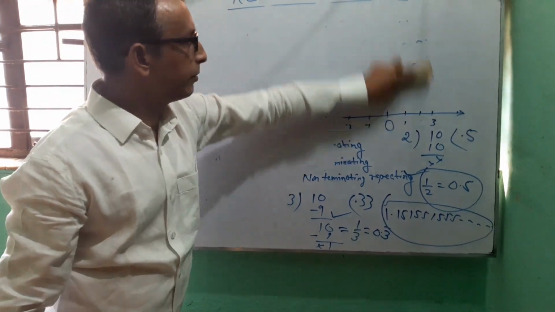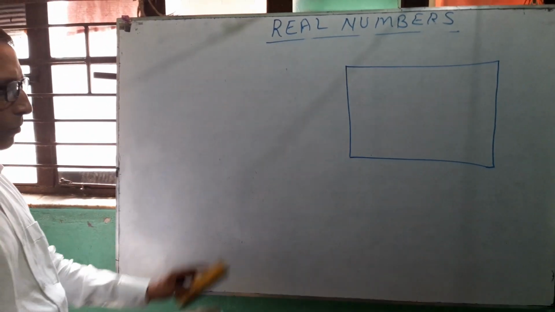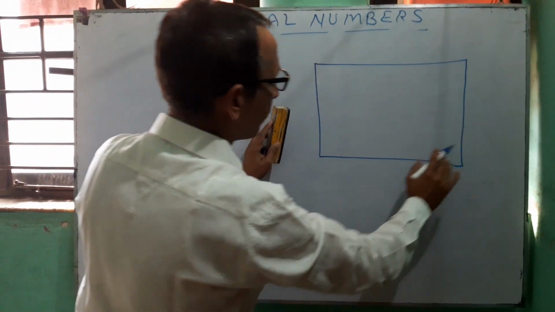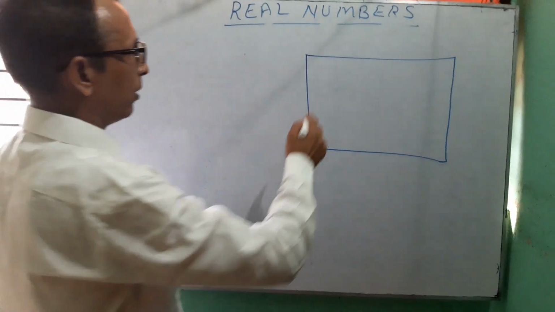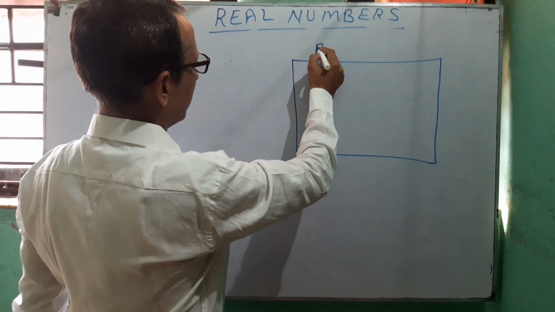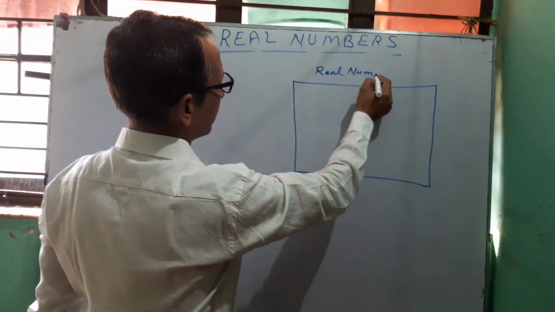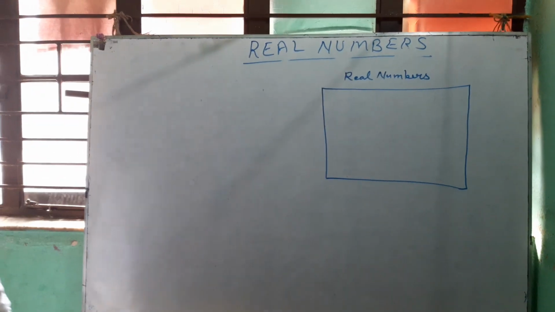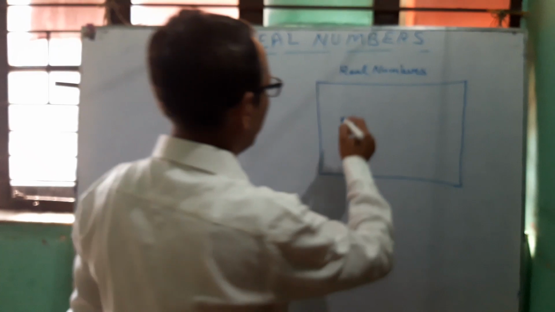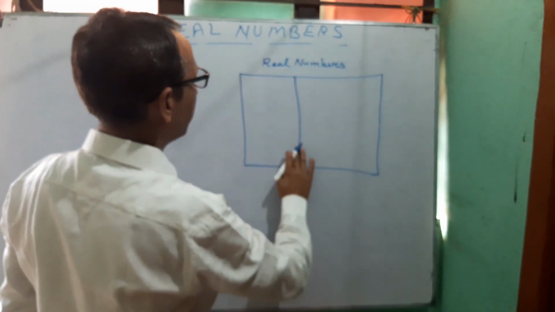All of you see. It is the shape of a rectangle. Real numbers can be expressed as a rectangle. Now the real numbers are divided into two parts.